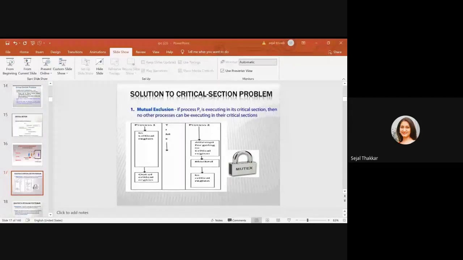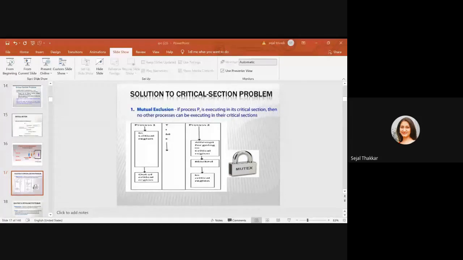Now there are some solutions. The first one is Peterson's solution, a two-process solution. Assume that the load and store instructions are atomic, that cannot be interrupted. The two processes share two variables: integer turn and boolean flag[2]. The variable turn indicates whose turn it is to enter into the critical section, and the flag array is used to indicate if the process is ready to enter into the critical section. If flag is true, it implies that the process is ready.